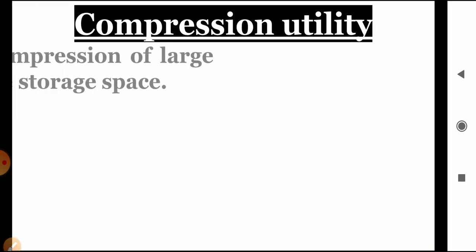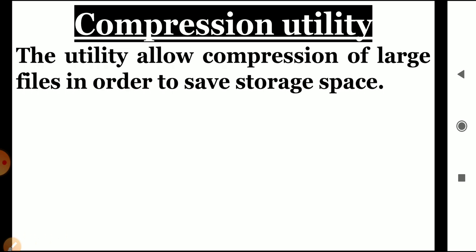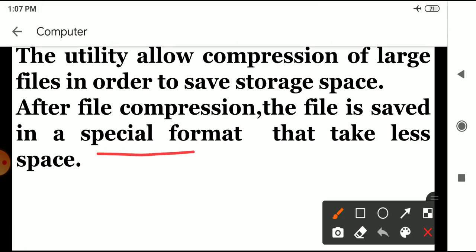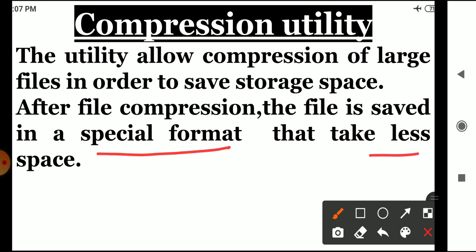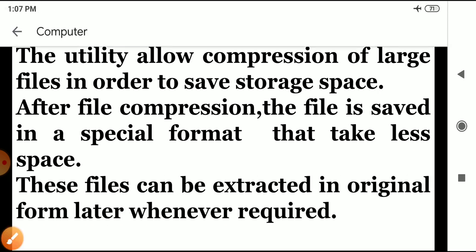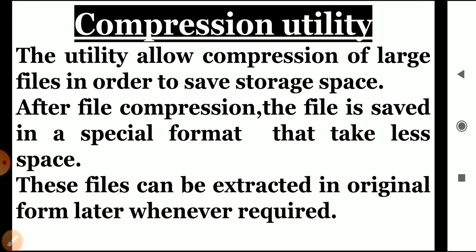Now, the definition of compression utility. The compression utility allows compression of large files in order to save storage space. After file compression, the file is saved in a special format that takes less space. This file can be extracted in original form later whenever required.